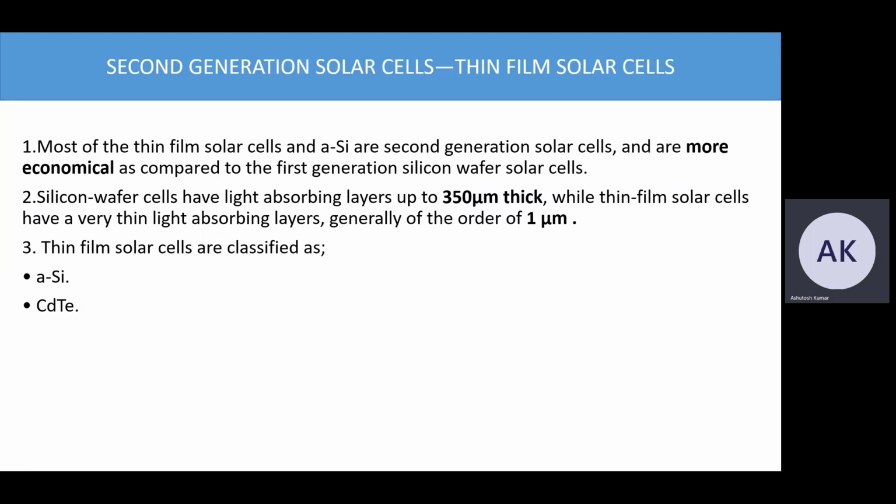Now we are moving on to the second generation solar cells, the thin film solar cells. Thin film solar cells and amorphous silicon cells are more economical as compared to the first generation silicon wafer solar cells. The silicon wafer solar cells have light absorbing layers up to 350 micrometers thick, while the thin film solar cells have very thin light absorbing layers, generally of the order of 1 micrometer. Thin film solar cells are classified as amorphous silicon and cadmium telluride.